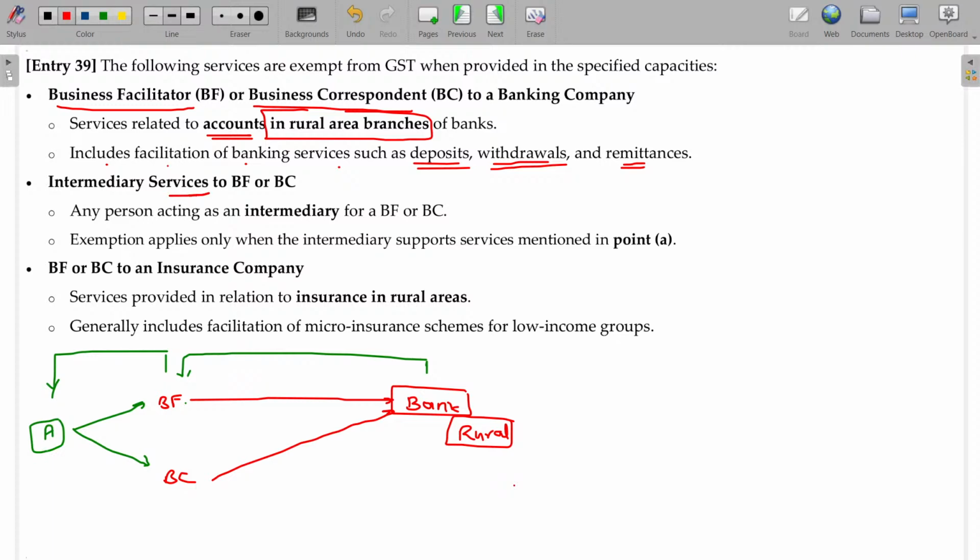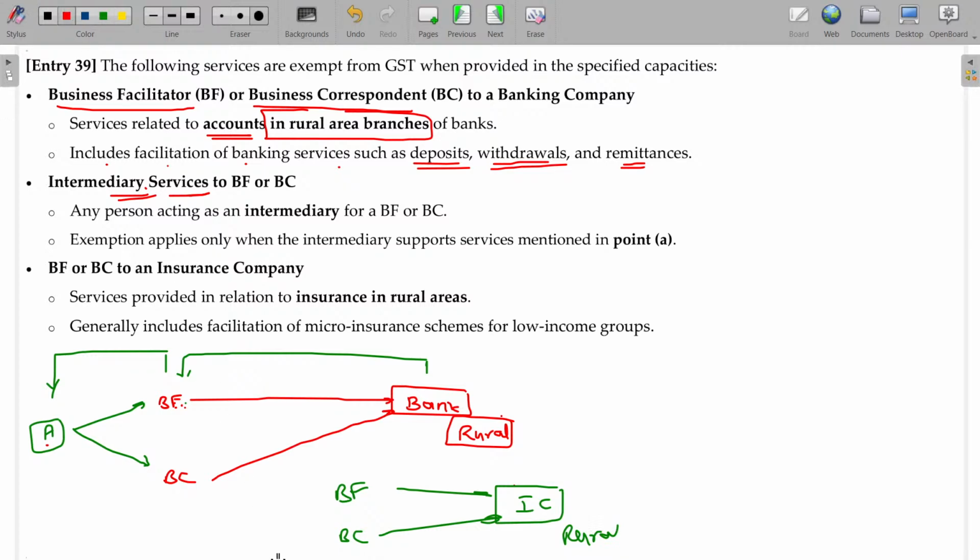Intermediary services: A renders services to the business facilitator, and the business facilitator ultimately renders service to the banker. This is called intermediary services. Whether the business facilitator renders service directly to the banker, or A renders to the business facilitator, it will also be exempted. In case of an insurance company, a business facilitator or business correspondent rendering services in a rural area is exempted.